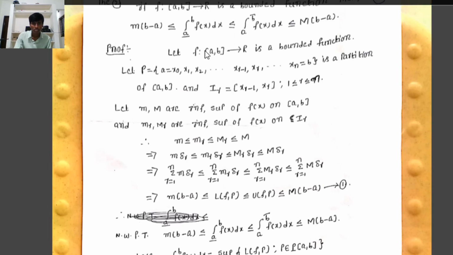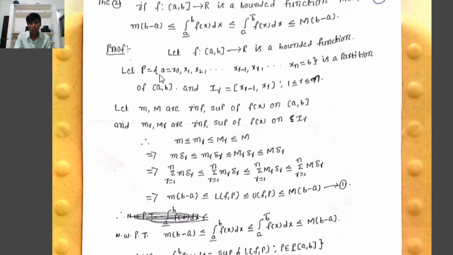Okay, since the hypothesis is: let f from closed interval a comma b to R be a bounded function, let P equal to the set {a equal to x0, x1, x2, up to x(r minus 1), xr, up to xn equal to b} be one partition of the closed interval a comma b, and Ir equal to the closed interval x(r minus 1) comma xr, such that 1 is less than or equal to r less than or equal to n, be the rth subinterval with respect to the partition P.